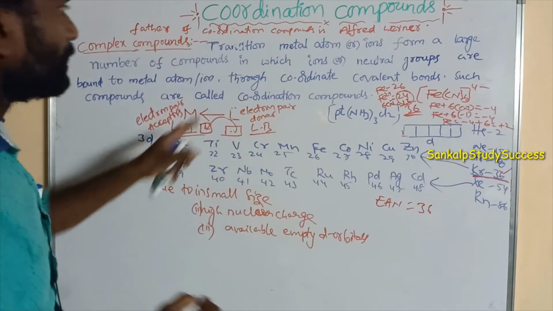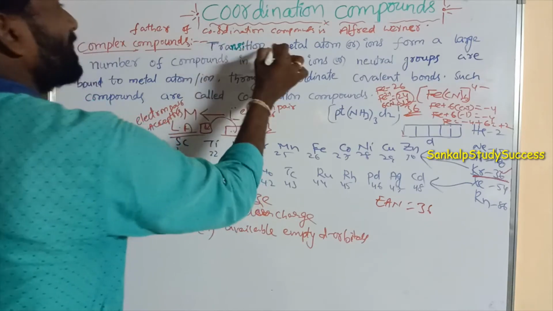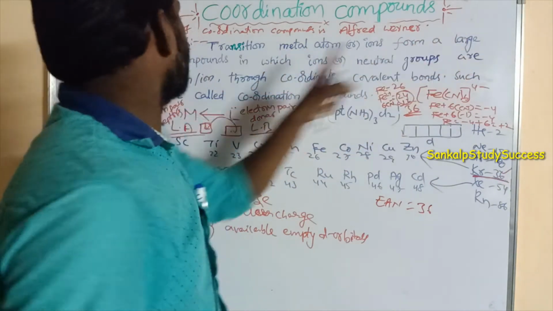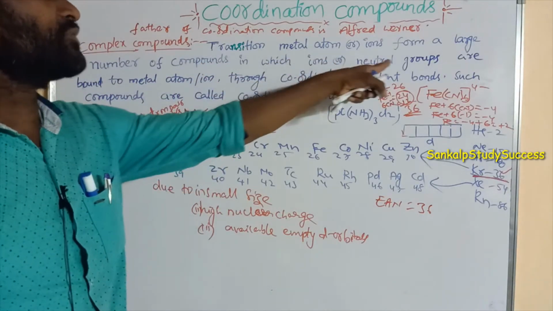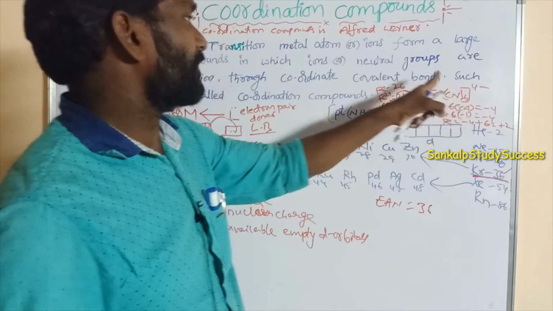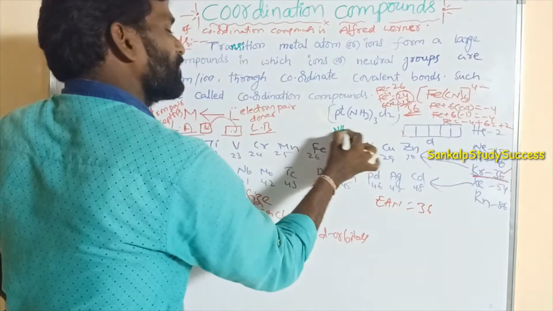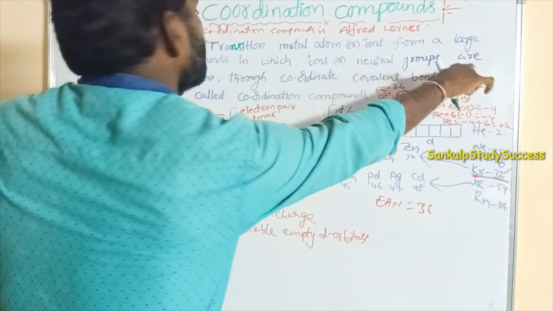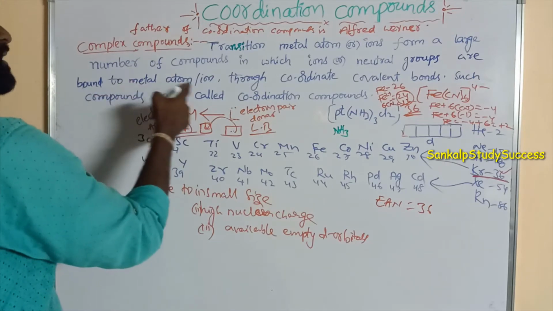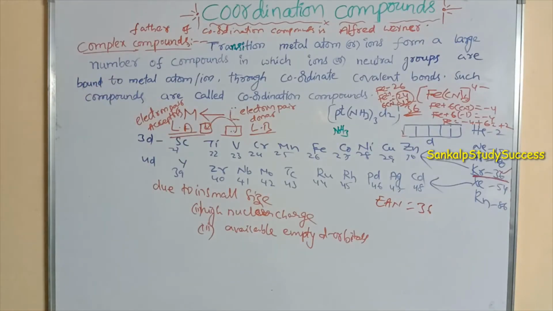So what is the definition? Transition metal atoms or ions, suppose Fe2+ ion in this compound, form a large number of compounds in which ions or neutral groups are bound to a metal atom. The ligand may be present in ionic form, like CN minus, or as a neutral molecule, like NH3, which does not have any charge. So ligands can be bound to a metal atom or ion through a coordinate covalent bond. Such compounds are called coordination compounds.